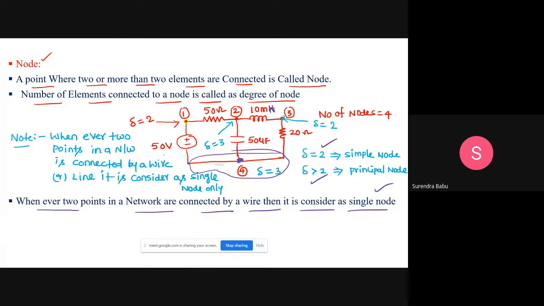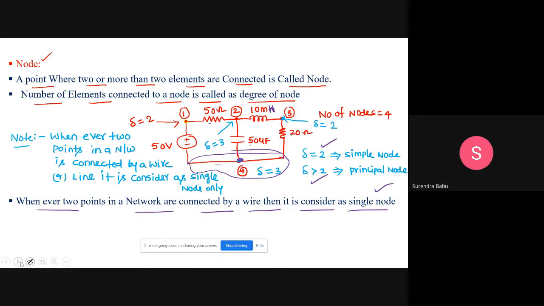150 volts voltage source. Totally, how many branches are there? You just count the number of elements here. That gives the number of branches. 1, 2, 3, 4, 5. The number of branches is how many number of branches here, sir? 5 number of branches.